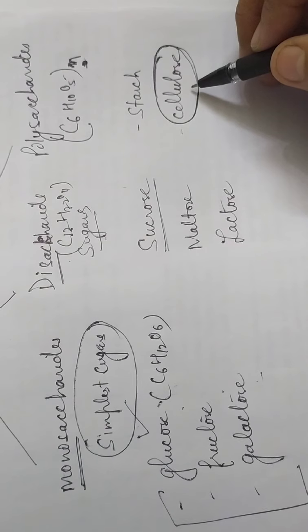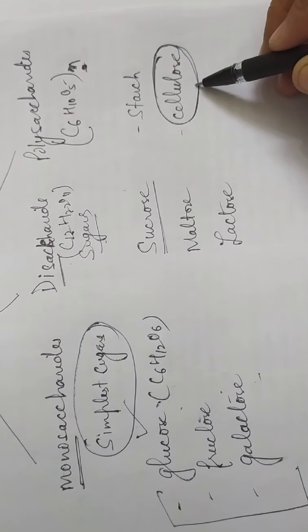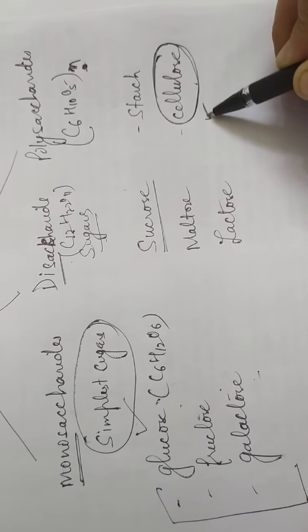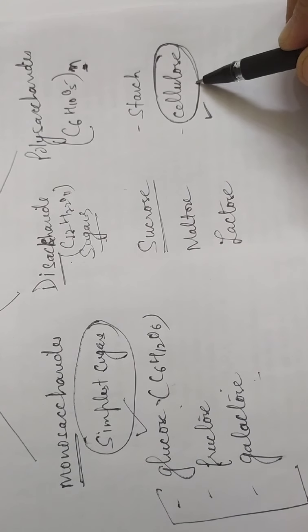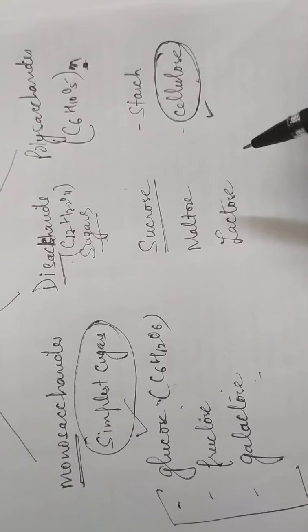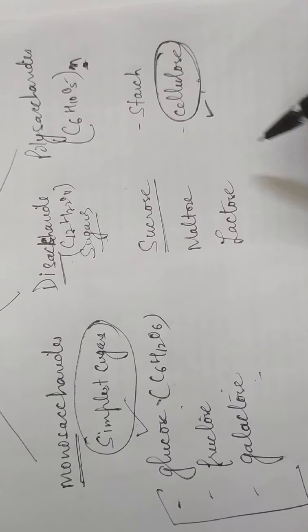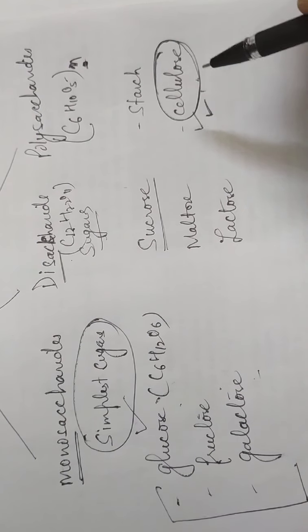When we eat plant parts, fruits and vegetables, we get cellulose, but this is not digested in our body because we lack the enzymes which can break down cellulose. But still it is very important for our body because it acts as roughage, and it helps in absorption of water in the body, and it helps in proper movement of food throughout the alimentary canal. So cellulose provides the roughage to our body.